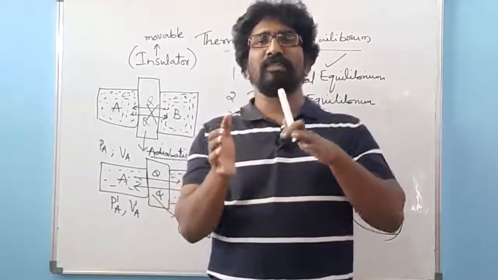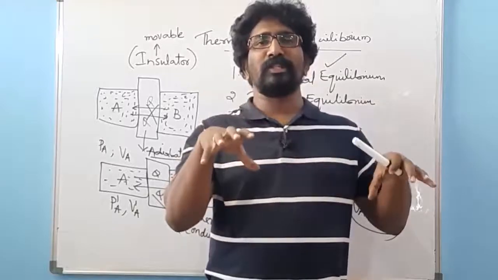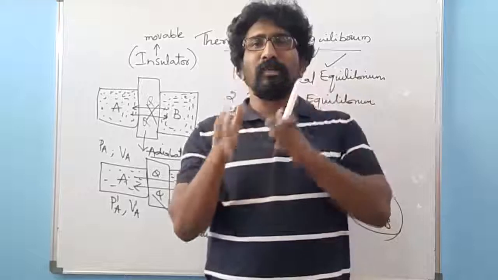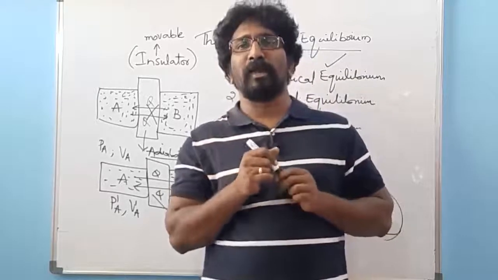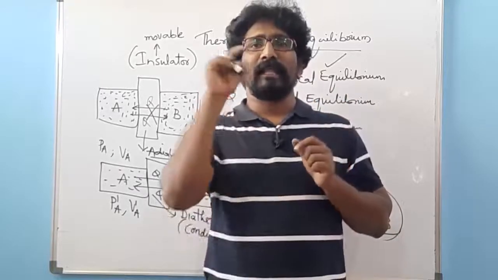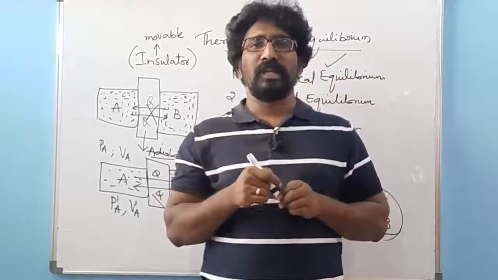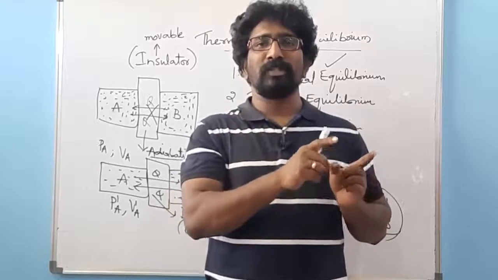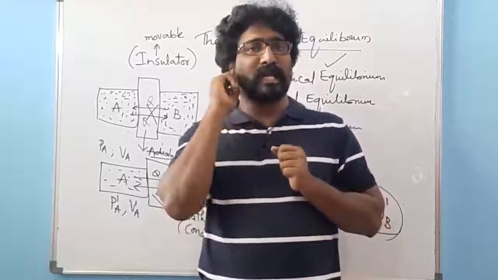The transferring of temperature between a system and surrounding takes place until both the surrounding area and the thermodynamic system have an equal amount of temperature. If they have equal temperature, then only we can say that the system and the surrounding are in thermal equilibrium. If it is thermal equilibrium, the thermodynamic system and the environment will have equal temperature. So that has to be satisfied.